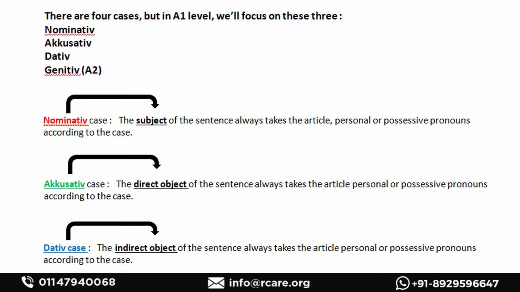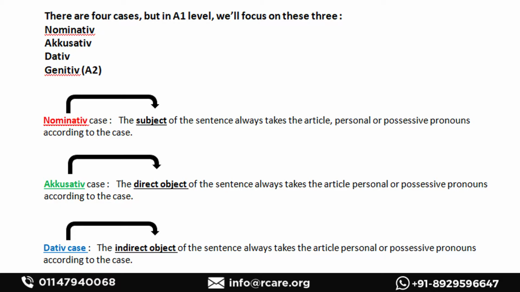So let's take a revision. If I say I am speaking, what is nominative? I, because that's the subject. And what are you reading or what are you speaking about? For example, if I say I speak about feminism or I read a book, that is the object on which the effect of the action applies. What am I reading? A book. Or what am I talking about? Feminism. So these two are the object, and the object is in accusative case.